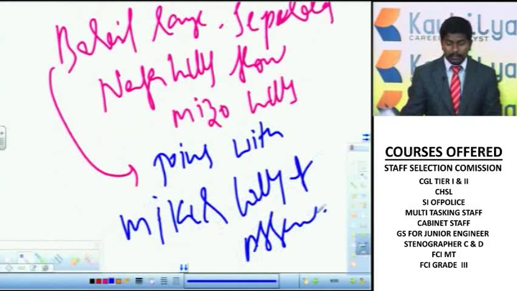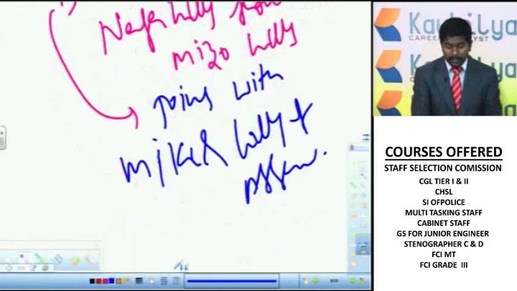Now in Assam there are Mikir Hills which are also part of these Purvanchal Hills.